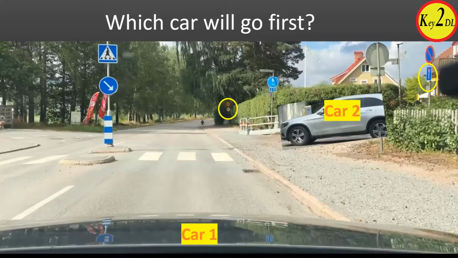But where is the priority sign? I still can't see it. Can you see this round yellow one? Yes, I can see it. Okay. And also here there is a no entry sign.